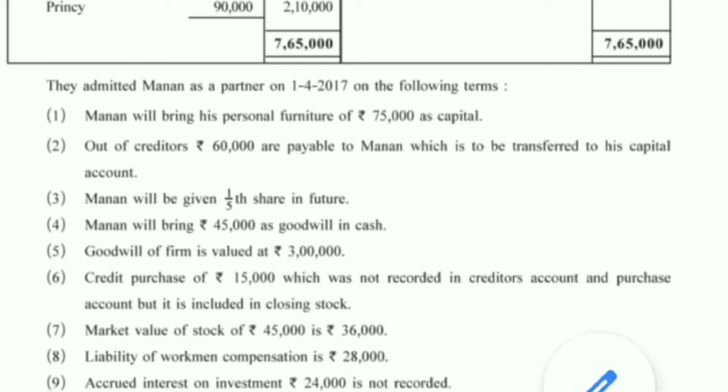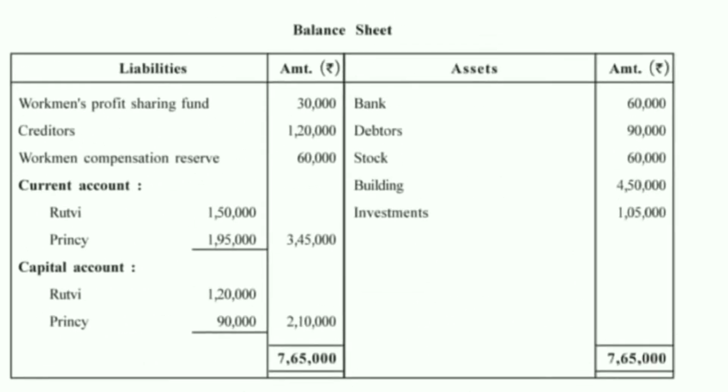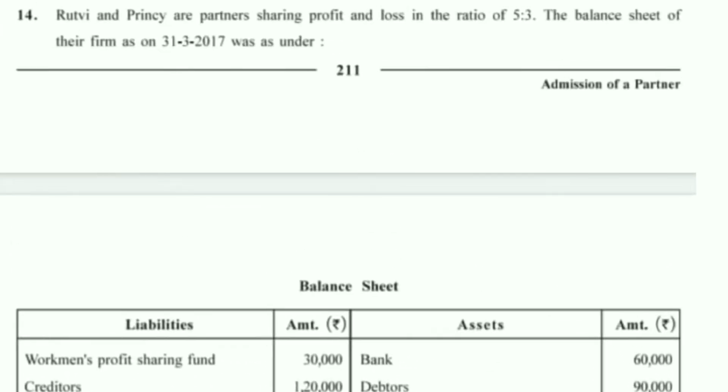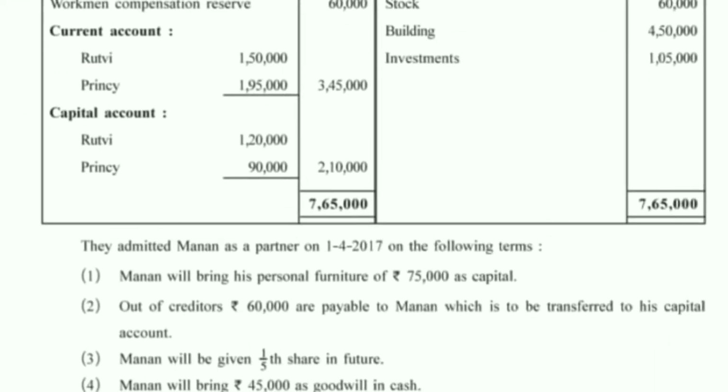Next, Manan will bring rupees 45,000 as goodwill in cash. If the new partner brings the amount of goodwill in cash, then what effect are we giving? What entry are we passing? First of all, in this case, we find the sacrifice ratio. But as you all know, the new partner is admitted for 1/5 share in future profit, so the old ratio, which is given as 5:3, will be the same as the sacrifice ratio, 5:3.